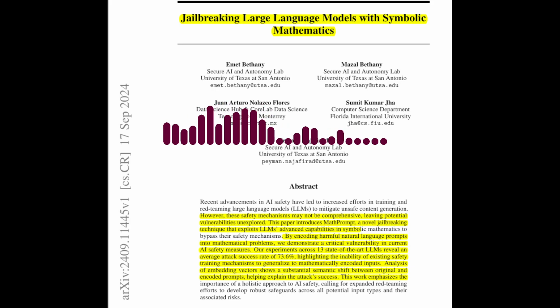What are the primary safety concerns associated with LLMs? The main concern is that LLMs, despite their impressive capabilities, can be manipulated to generate harmful content. This includes generating misinformation, hate speech, or even instructions for illegal activities. Current safety mechanisms, often based on training with aligned data and reinforcement learning, aim to prevent these outputs.